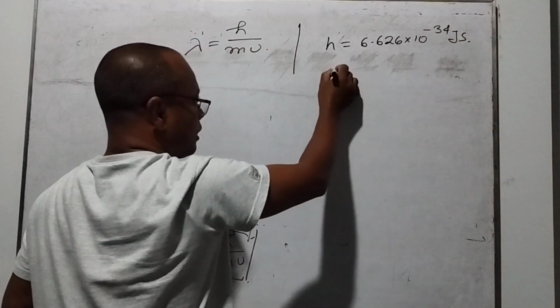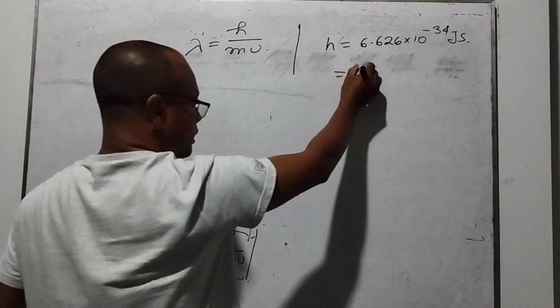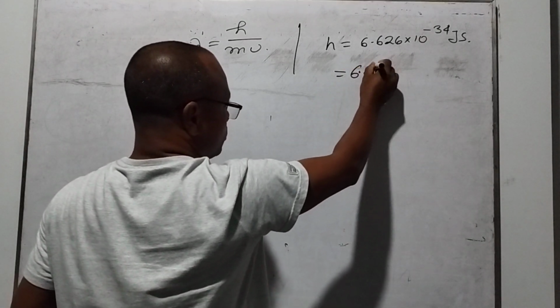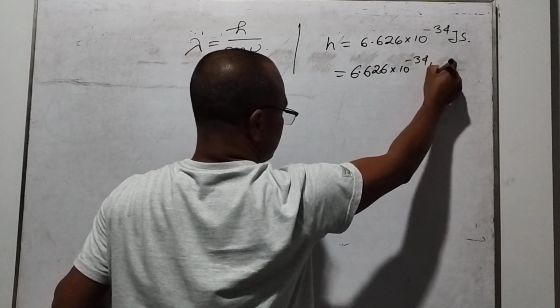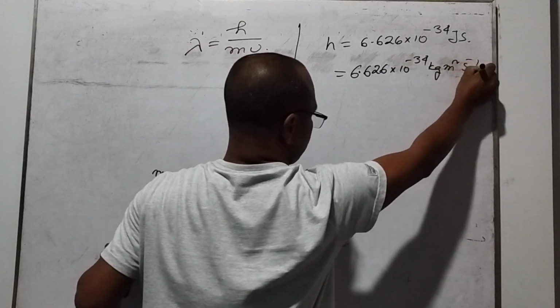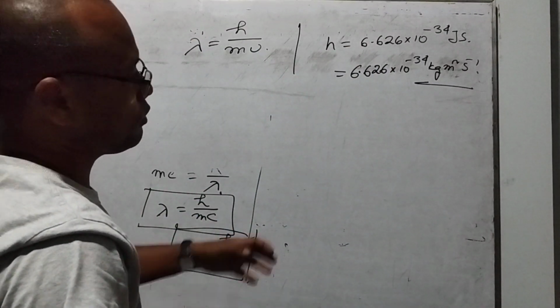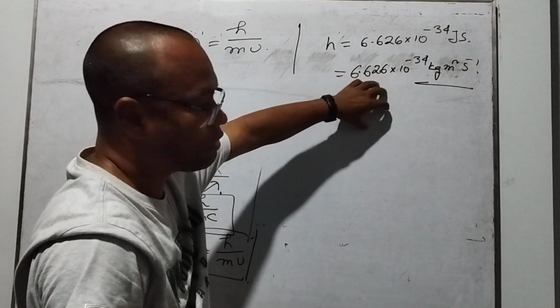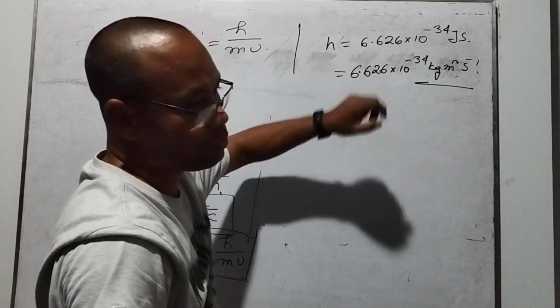When we calculate in terms of kg, we write 6.626 into 10 to the power minus 34 kg meter square per second. When we calculate in terms of the joule, we just write this one.